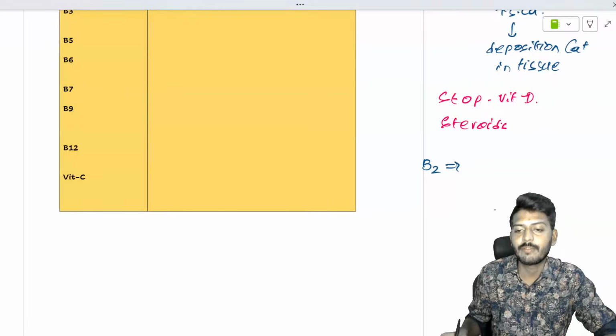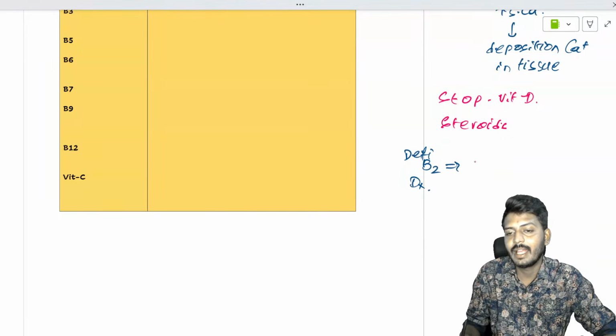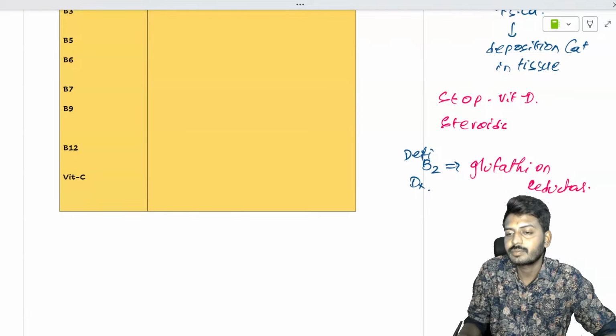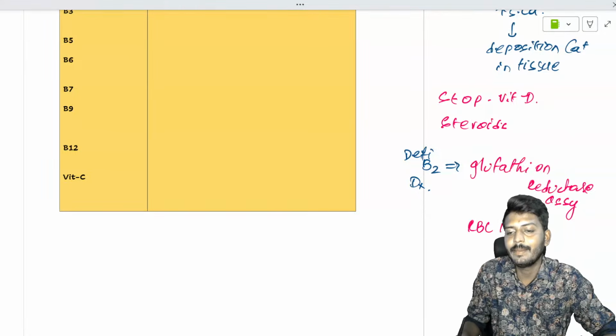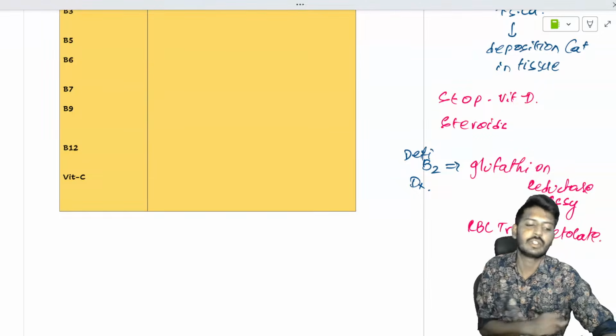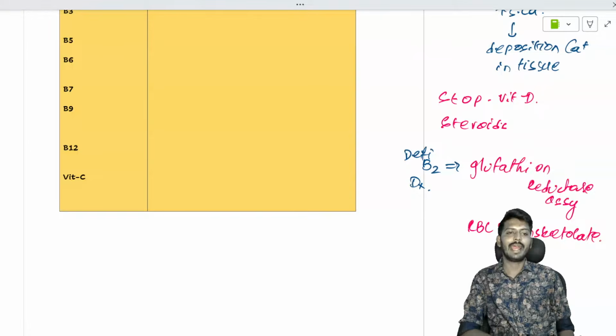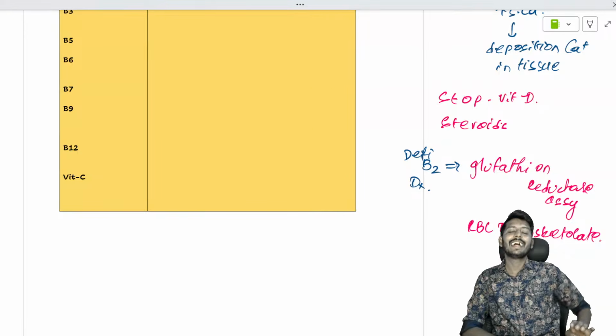B2 deficiency is diagnosed with the help of important enzymes like the glutathione reductase assay, and we can also check for RBC, red blood cell transketolase. For the diagnosis of B2 deficiency, these enzyme functions will be impaired. Vitamin B2 is also called riboflavin.